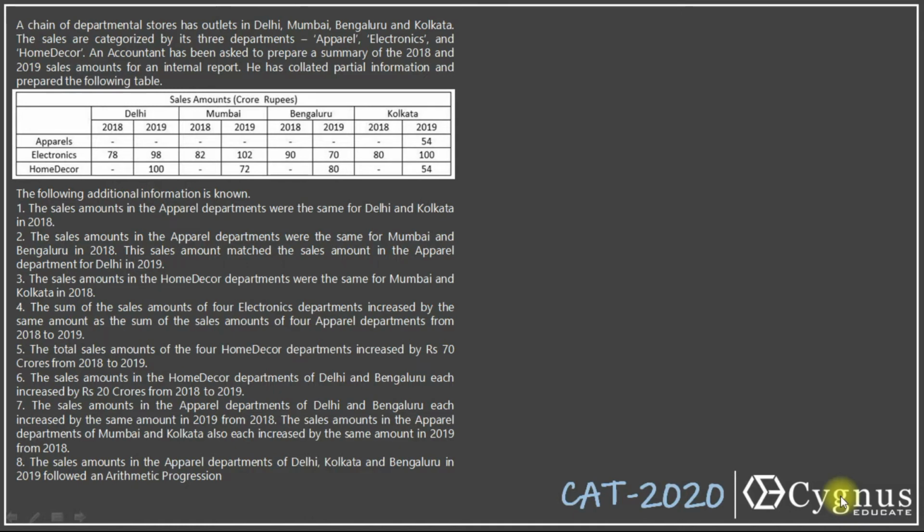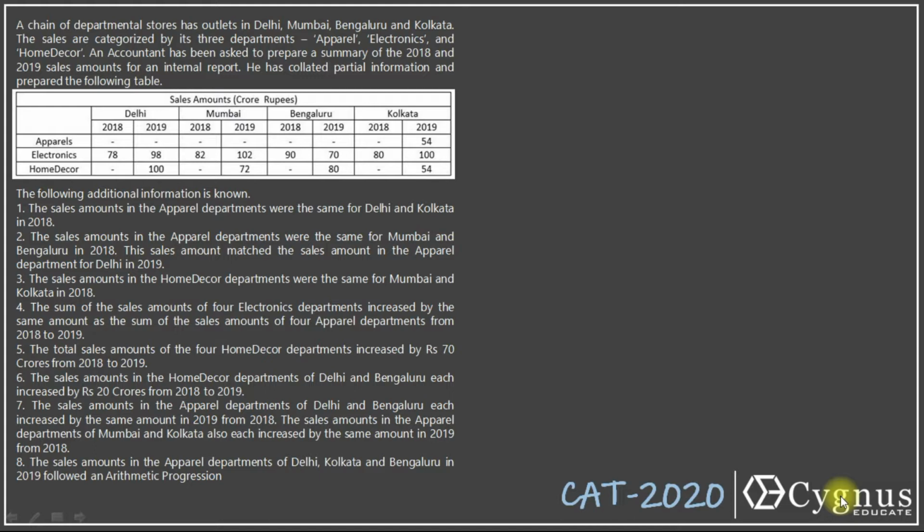Okay. Hello everyone. This is the first case set of CAT 2020 DILR second slot. The case set is about some missing values. The data is missing here and additional information is given here. We need to fill in the missing data. Let's look at the case set.